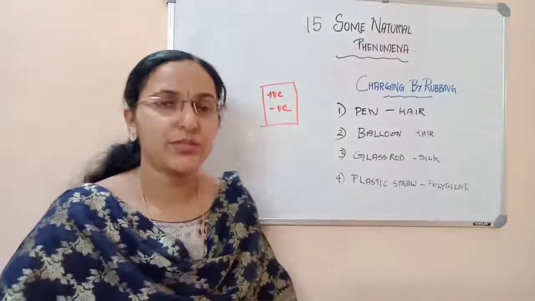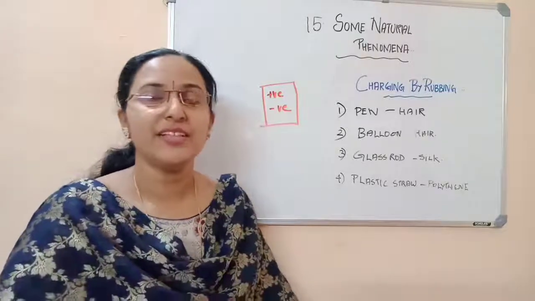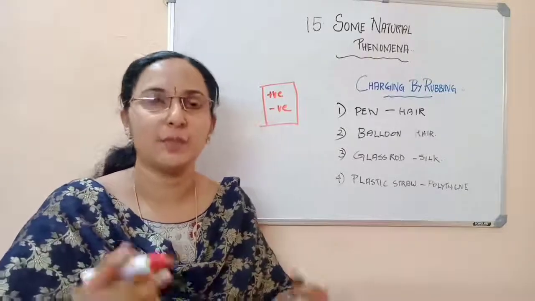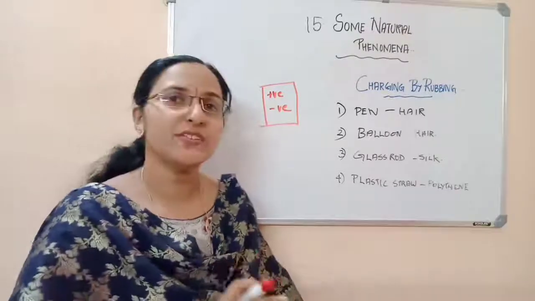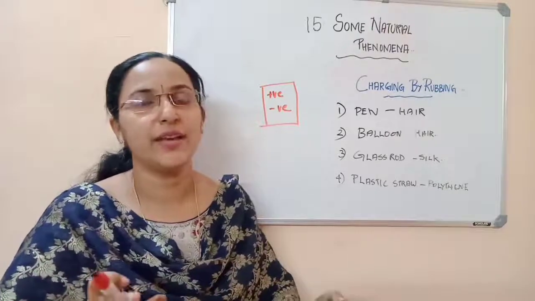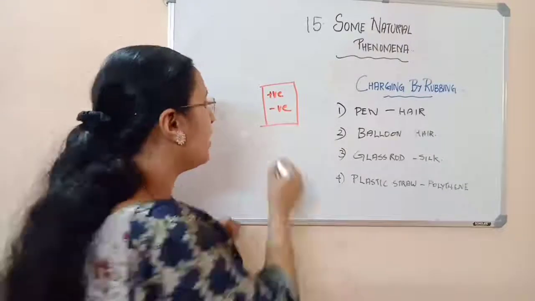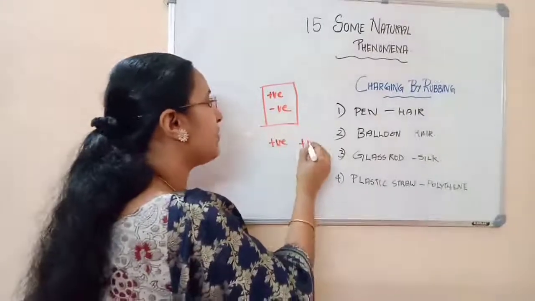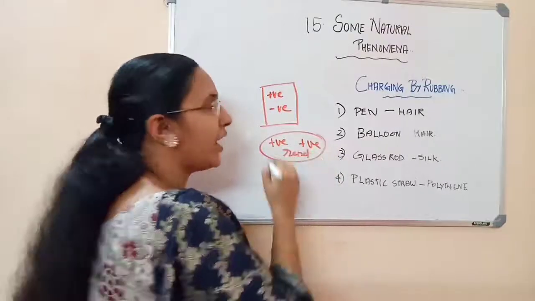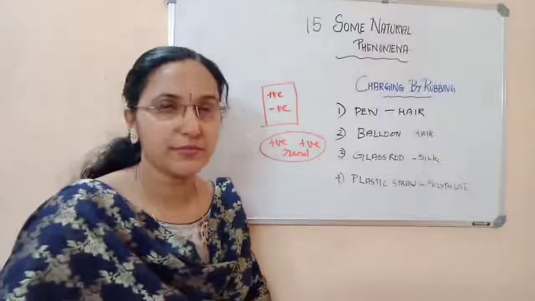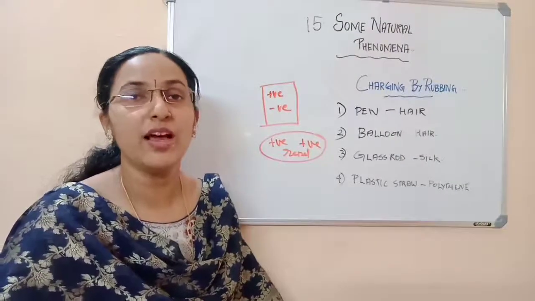There are two types of charges, positive charges and negative charges. Can you find out some properties of positive and negative charges? Positive and negative charges will attract, but positive and positive will repel. If you bring magnets of the same pole together, north and north will repel, and north and south will attract.